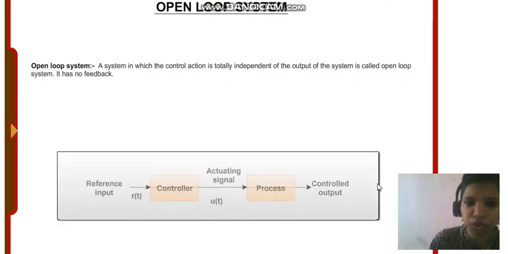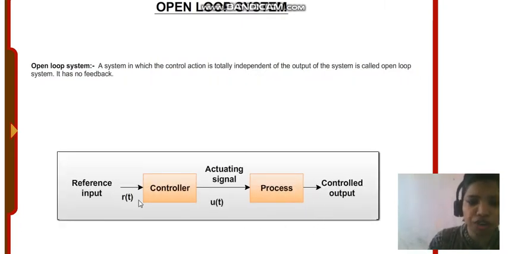The next type of control system is the open loop control system. In an open loop control system, there is no feedback. The control action doesn't depend on the output of the system. For example, a bread toaster has a fixed timer. Suppose the timer is 60 seconds, then after 60 seconds, it doesn't matter whether the bread is properly toasted or burned. So in an open loop system, there is no feedback.